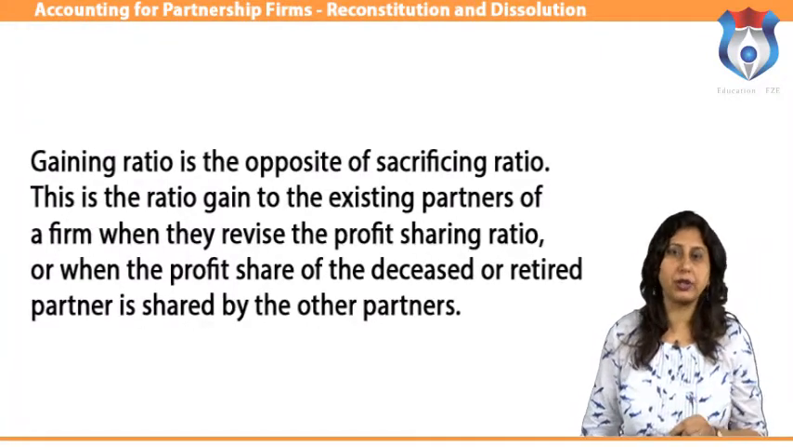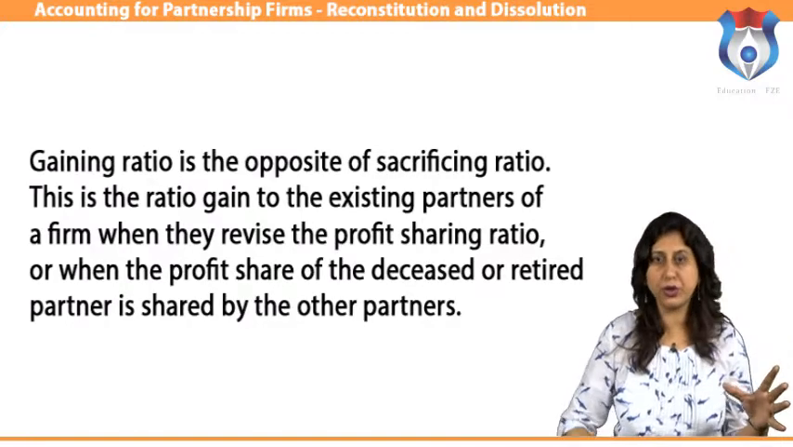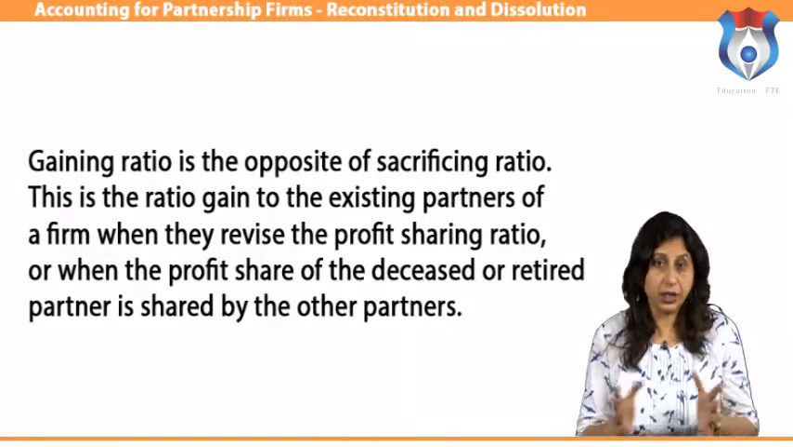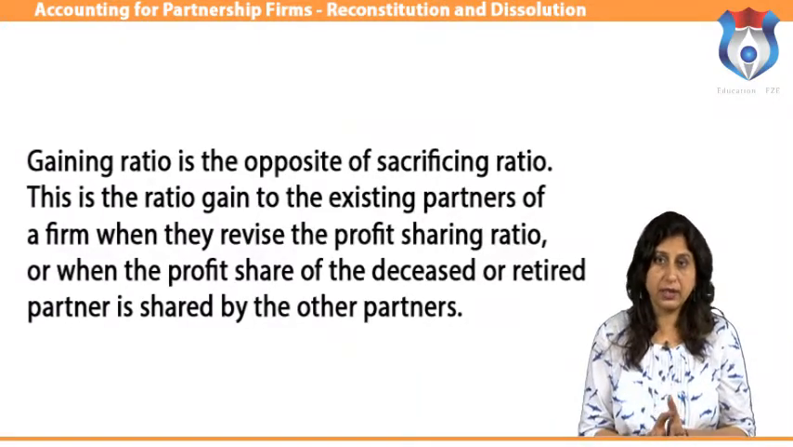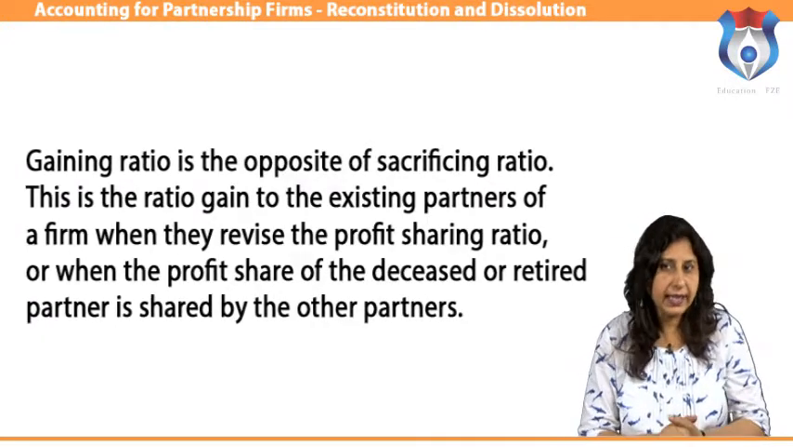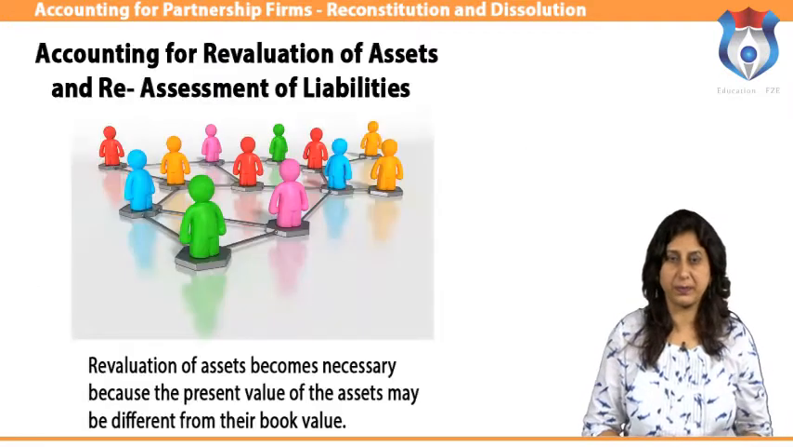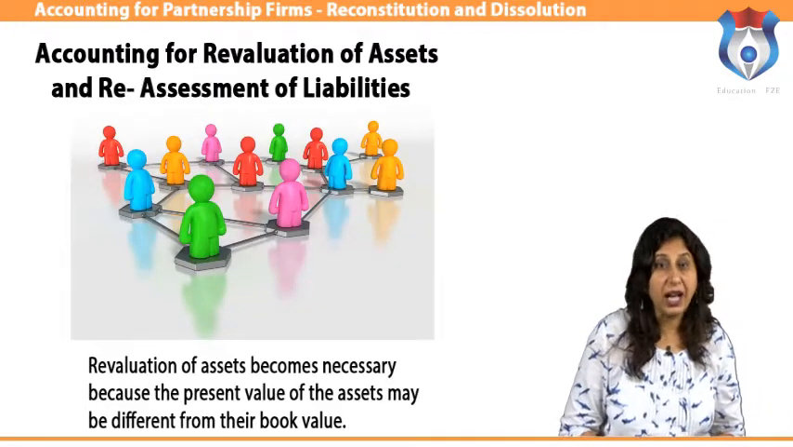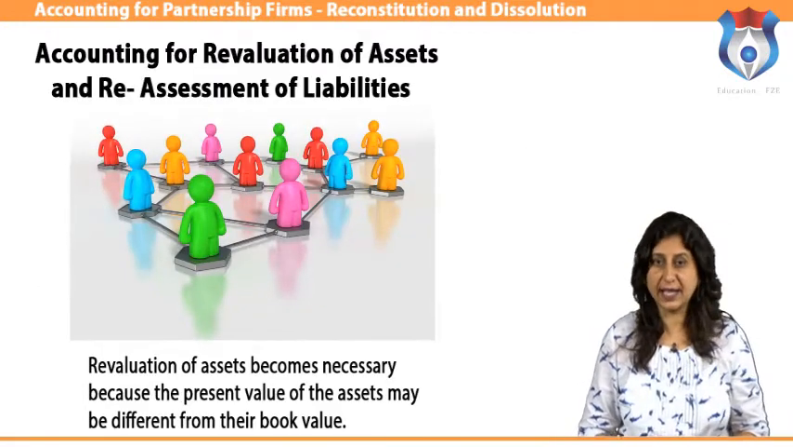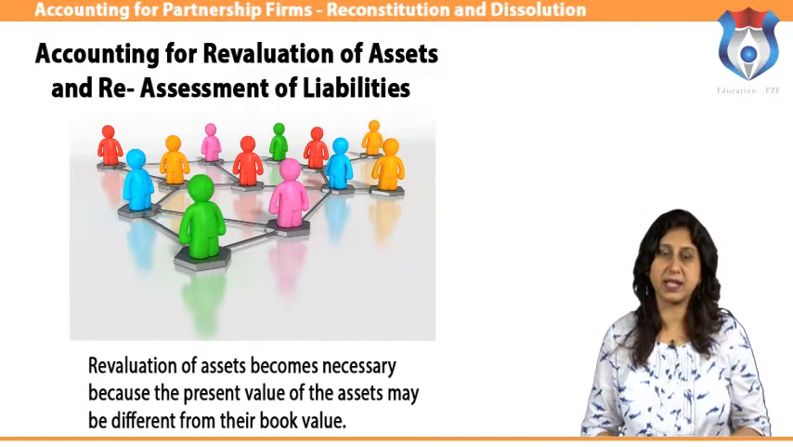This ratio is calculated by deducting the old ratio from the new ratio. The new share will be higher than the old when there is a gain. Gaining ratio is equal to new ratio minus existing ratio. Let us now learn about accounting for revaluation of assets and reassessment of liabilities.